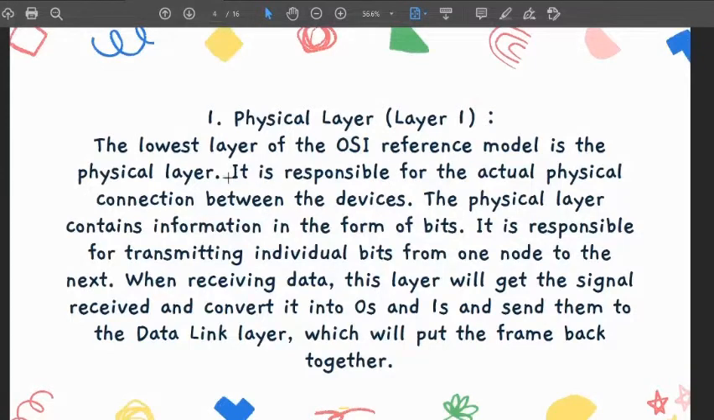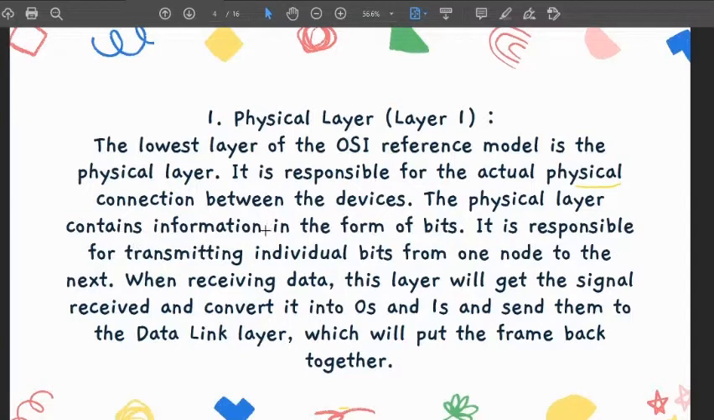Yes, that is the physical layer. It is responsible for the actual physical connection between the devices. Now what does that mean? It simply means how the connection is there. Or if you remember the topology video where I explained how the connections are made between the networks, that is known as network topology, that is bus topology, star topology. Just the same way, the physical layer is responsible for how the connection is there between the devices.